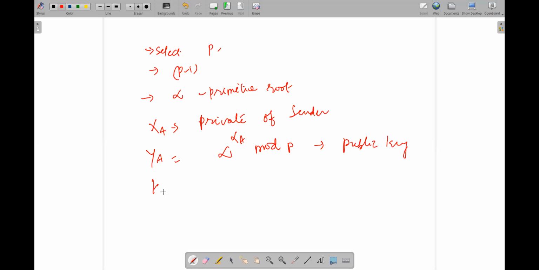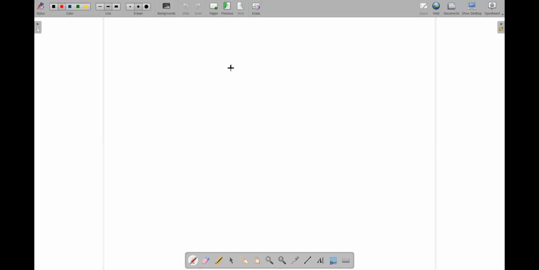And followed by K, a random integer again. Based on this value, they will be calculating the R value and then the S value. So in the signature part, you will have two components, R and S. These are the parts of the signature.